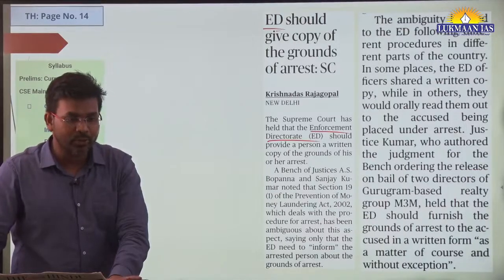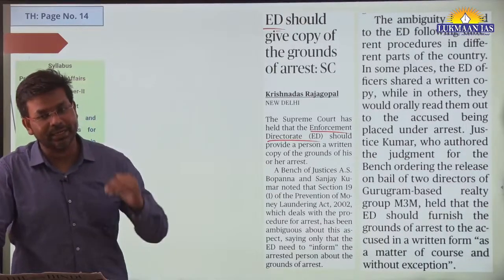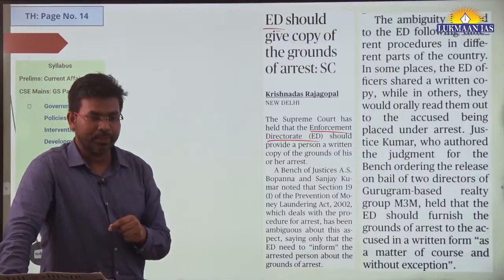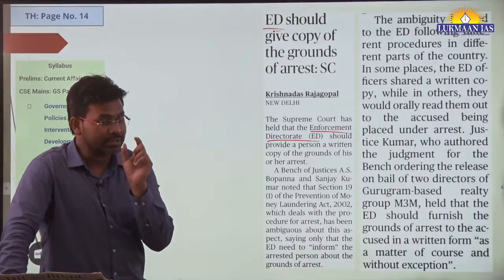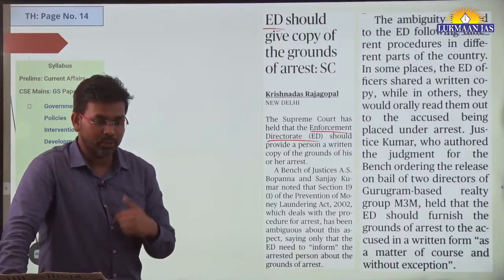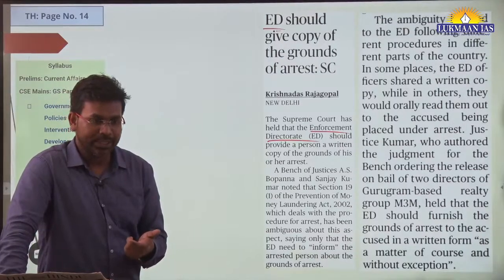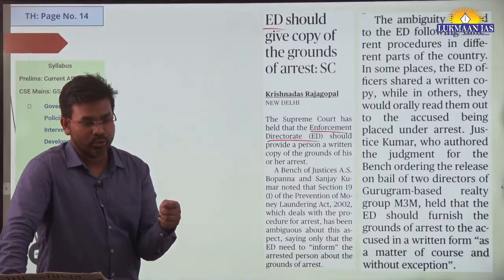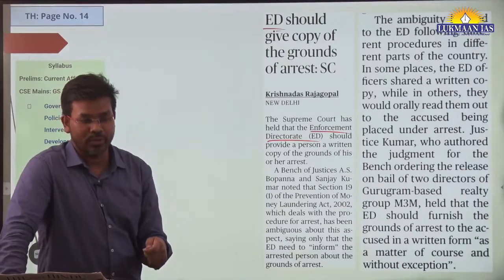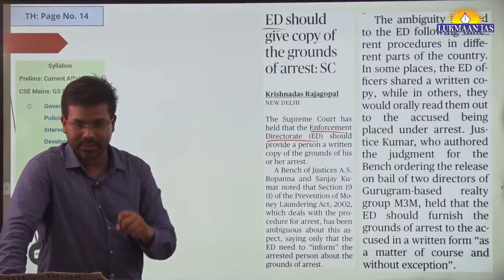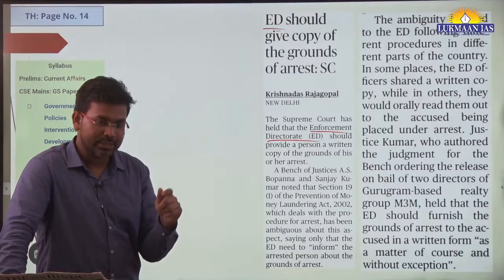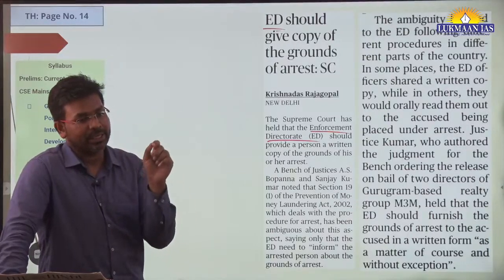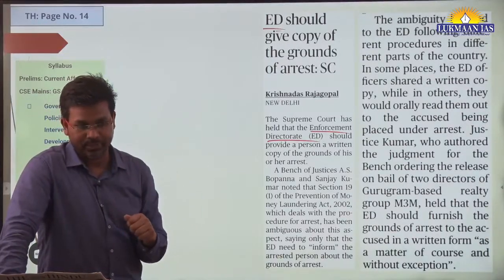So the thing is, in many cases ED directly does a kind of quick investigation, it arrests people. In many cases they do not say the ground of arrest to the person who is being arrested. In some states they provide a written copy about the ground, the reason why that person is being arrested. In some cases they go with their copy, but they do not give it, they just narrate that for this reason you are being arrested.